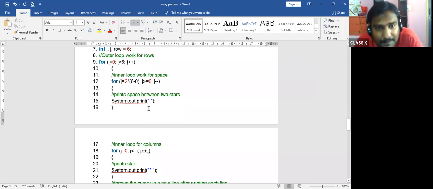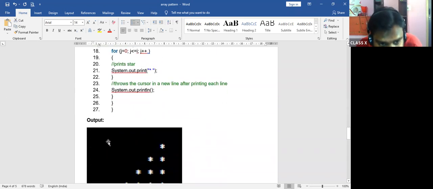But here the difference is in System.out.print, here we have not specified anything inside this. Here what happens is we are first giving the space and then printing the star. In the previous one, first we gave the star and then the space.